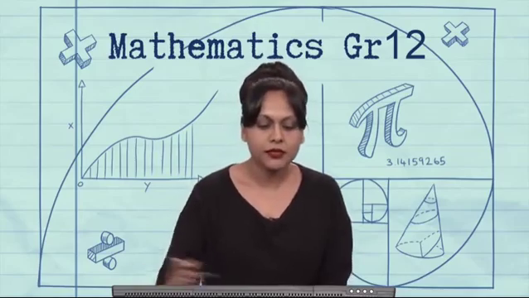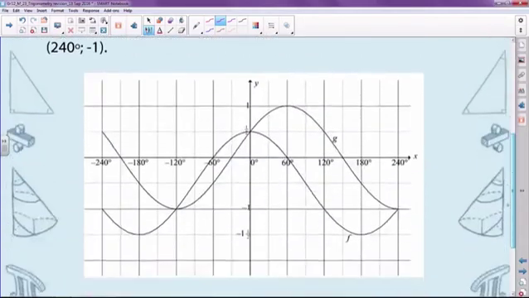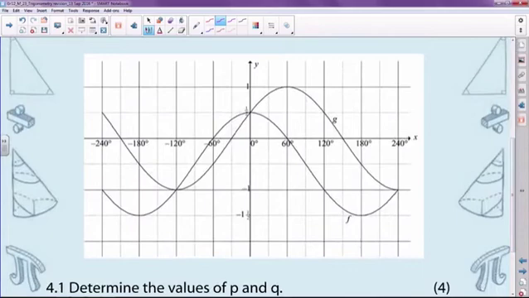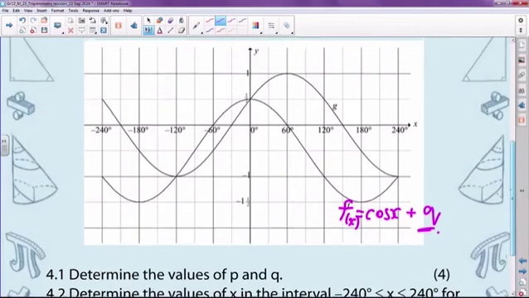Okay, so you are told that in the diagram below, the graph of f of x is equal to cos x plus q. So let's identify f. On my axis, that is the graph of f, f is equal to cos x plus q. So already you should start thinking about what's happened to this graph. I see a plus q, so in my mind I start thinking there is a vertical shift, which there has been, of course.